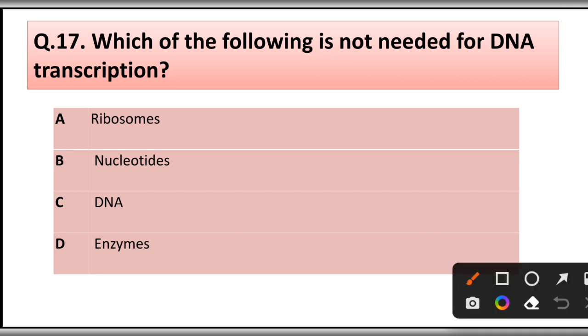Question number 17. Which of the following is not needed for DNA transcription? Ribosome, nucleotides, DNA, enzyme. Correct answer is option A. Ribosome is not needed for DNA transcription.